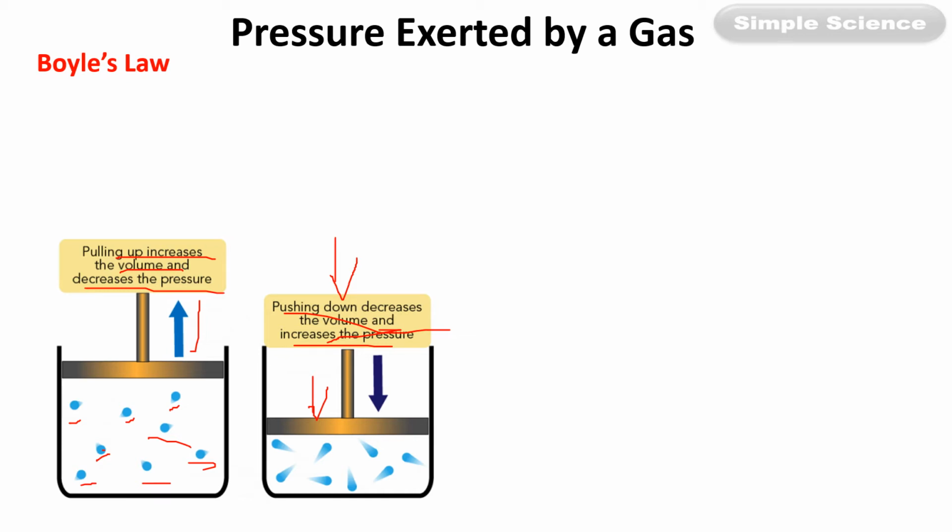So how is pressure related to volume? If volume is more, pressure is less. If volume is less, pressure is more. So that means they are inversely related to each other.